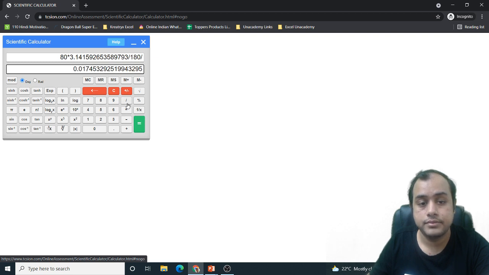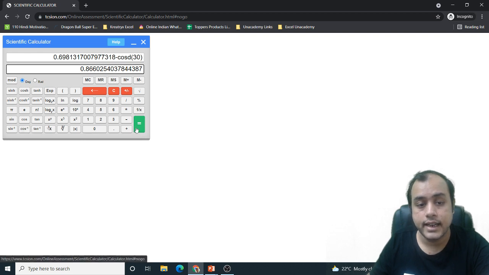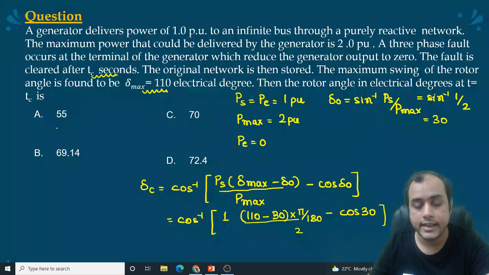Divided by, one minute. 110 minus 30 into pi by 180. I am pressing equal to at every stage, divided by 2 minus 30 cos, minus cos 30, 0.866. Then I'll press equal to, so I'll write cos inverse. One minute. I did not press equal to this much, so I'll press cos inverse, 99.66.